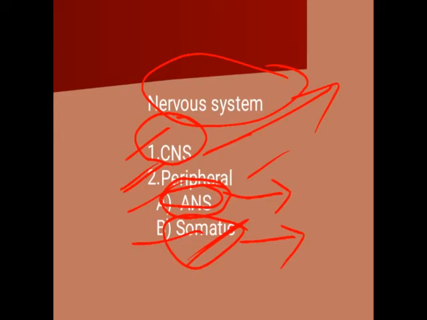If it is involuntary, it is not in our control. So uncontrolled movement comes under the ANS, and if the movement is under control, we can control that movement, such movement comes under the somatic nervous system.